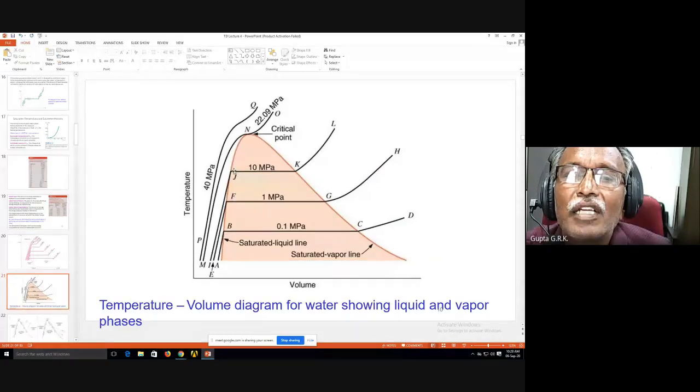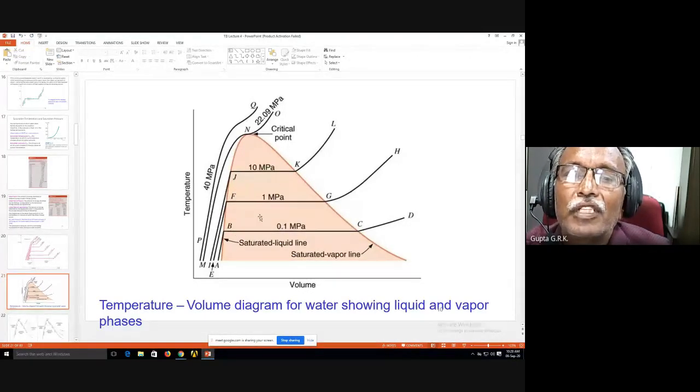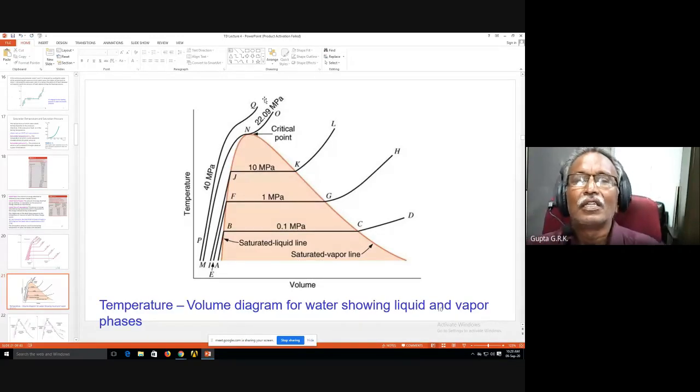I'm joining all the left side points, the saturated liquid points, and on the right side the saturated vapor points. I get a line like this. So we see how the curves will be at different pressures. This is 0.1 megapascal, 1 megapascal, 10 megapascal, like that. And 22.09 megapascal is the critical pressure. At 40 megapascal, you will not see any change of phase. It just goes on taking heat, and we cannot know exactly whether it is liquid or vapor.